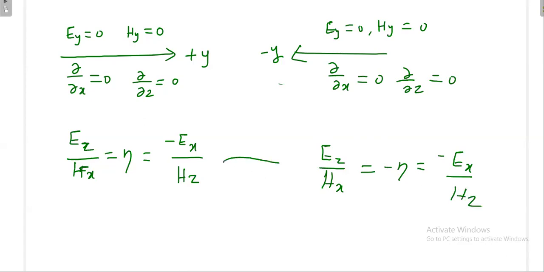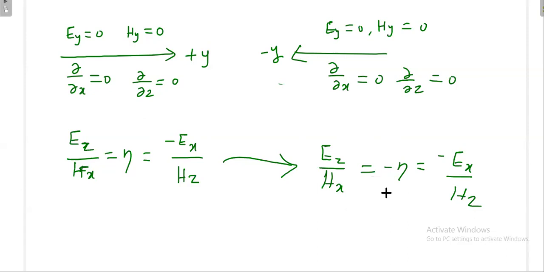Whatever formula is available here, you copy the same formula. Whenever you are going in the positive y direction, you got eta. As you are going in a negative y direction, you will get minus eta. You put just minus eta here, then the remaining will take care automatically. This minus can go this side or this side, whatever it may. So simply you can put minus without any confusion. Then very slowly you apply the right hand rule.